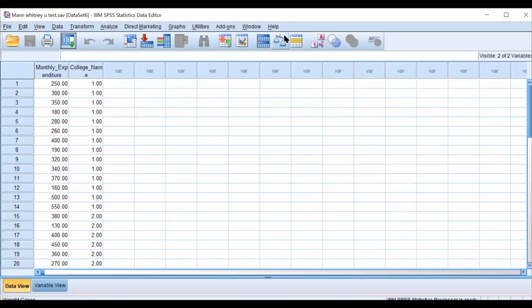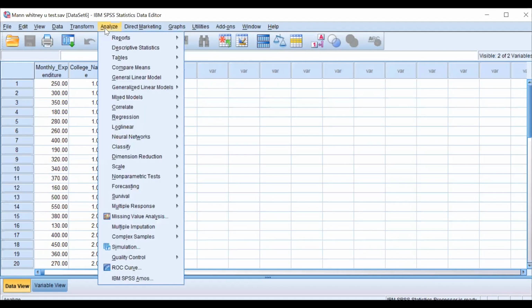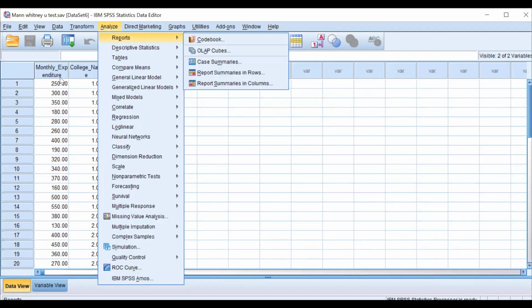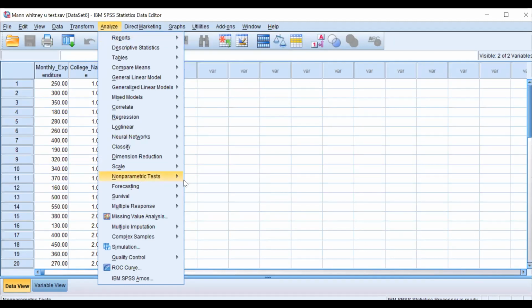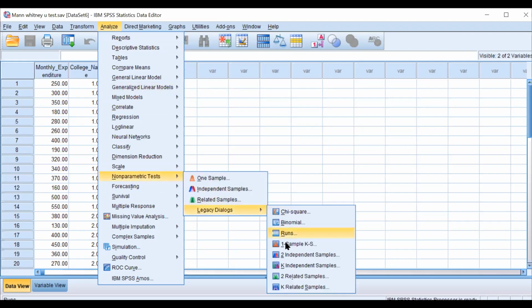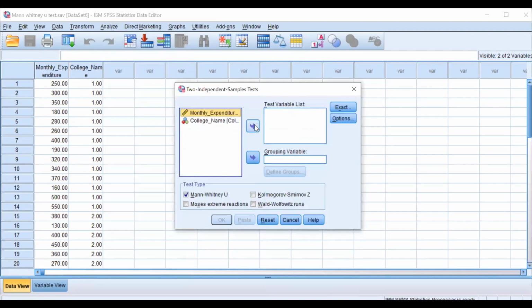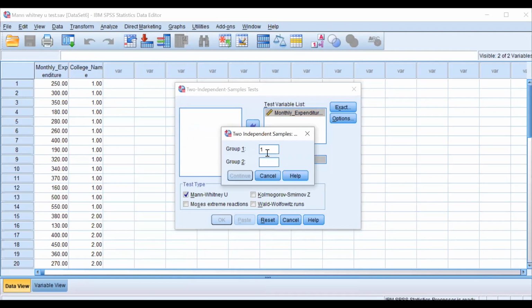We have data of college A and college B and monthly expenditure. I need not check any normality because I'm assuming it is not normal data. So non-parametric, analyze, non-parametric tests, legacy dialogs, 2 independent samples. Expenditure is my test variable. Grouping variable is college. I know that one group is 1 and the second group is 2.